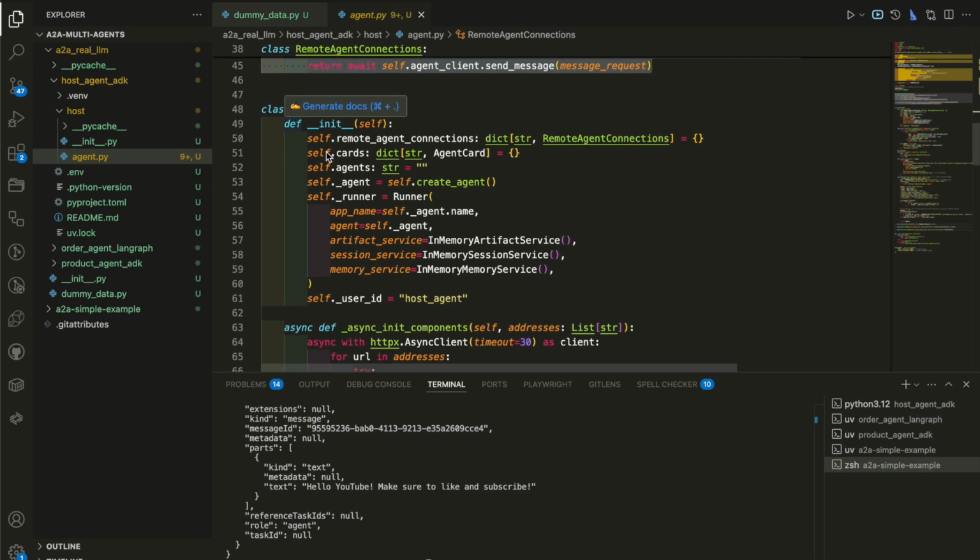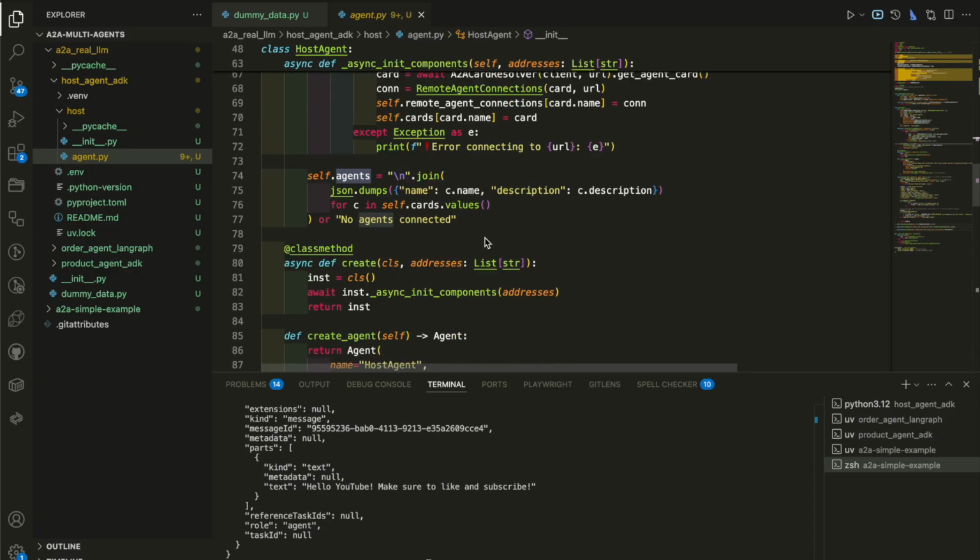And in the host agent, I'm going to also ask for the different agent cards of the various agents that we are connected to. So we have agents, and how we populate that is here. So for each agent, we join the card name and the description to match. If not, we say no agent connected.